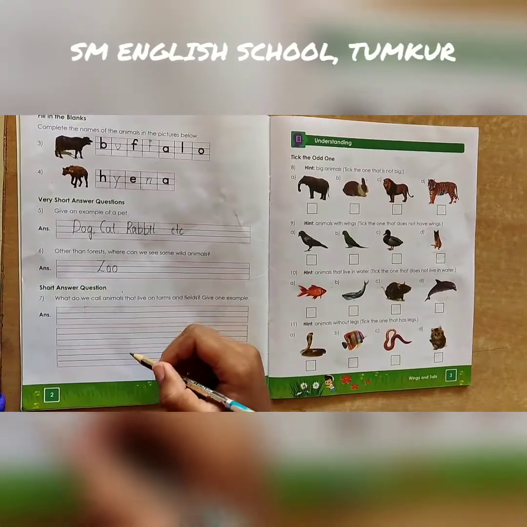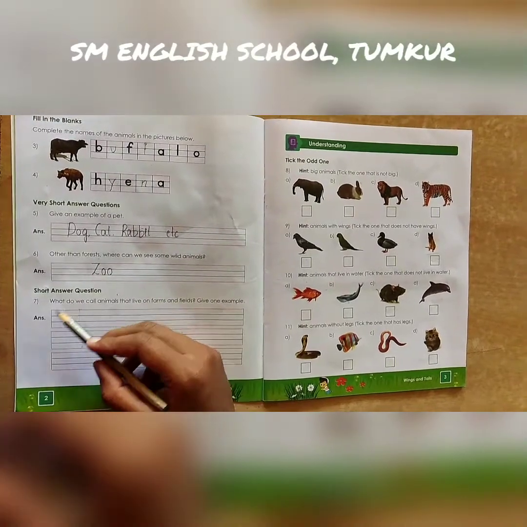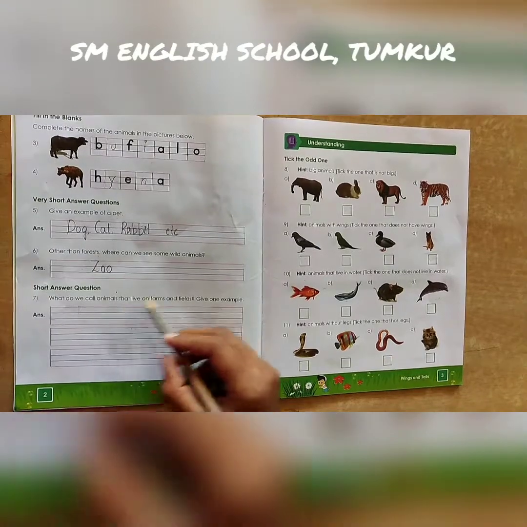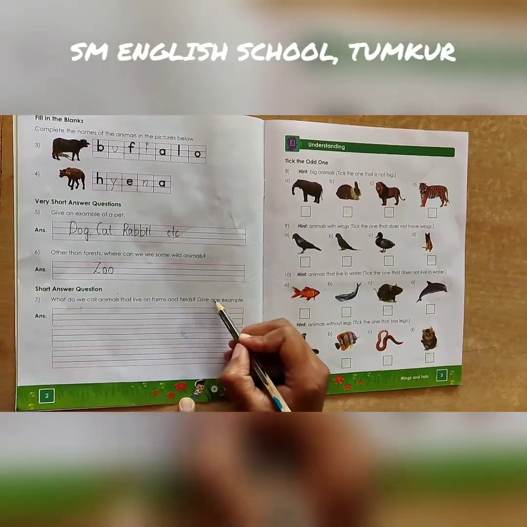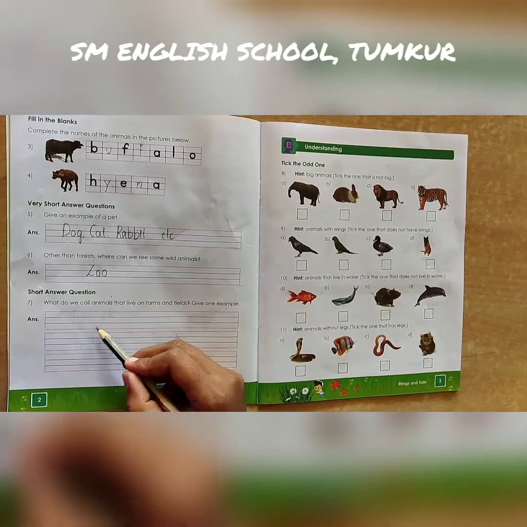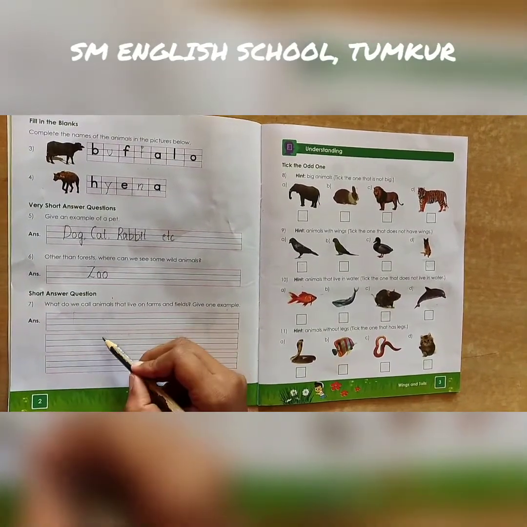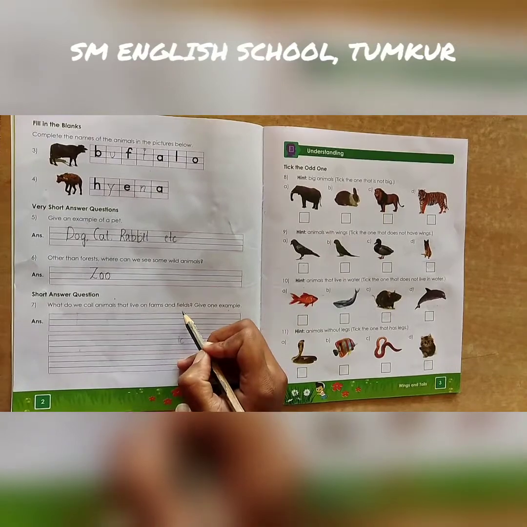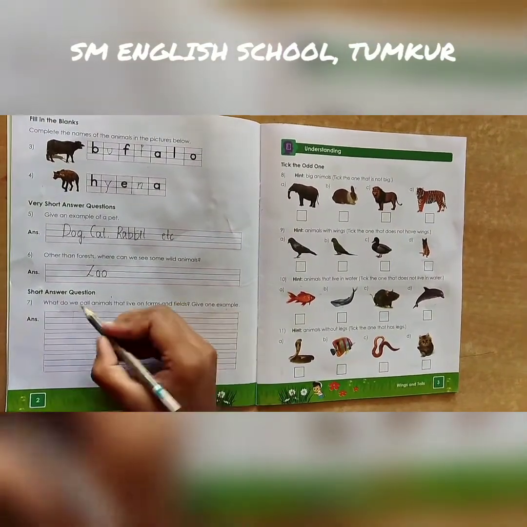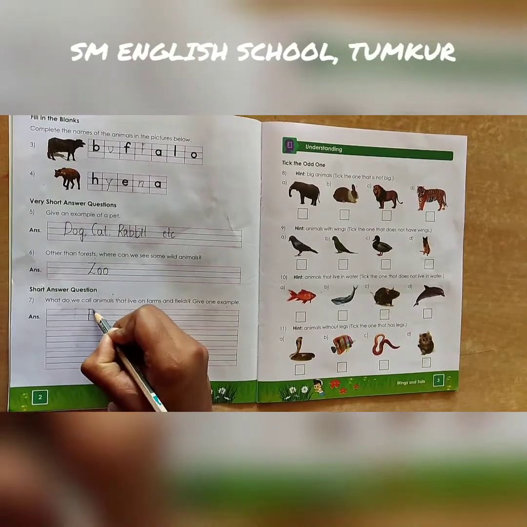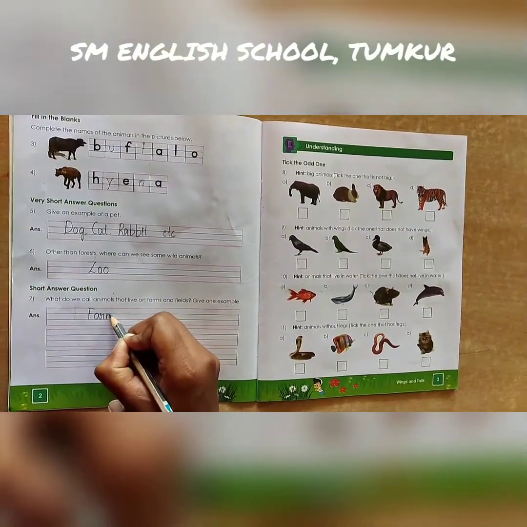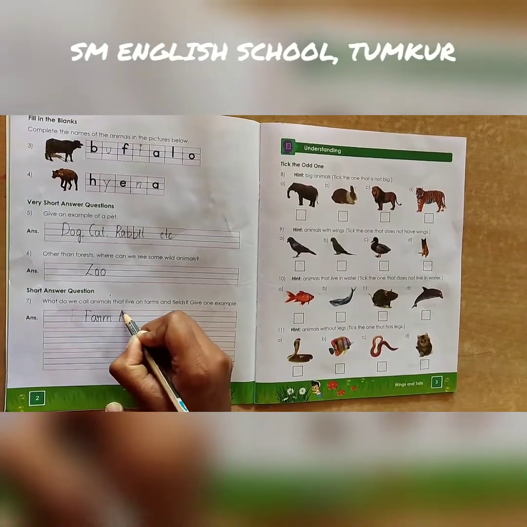Coming to the next main, short answer questions. In the first one, what do we call animals that live on farms and fields? Give one example. We already know about domestic animals and pet animals, and this comes under farms and fields. The animals that live on farms and fields are called farm animals.